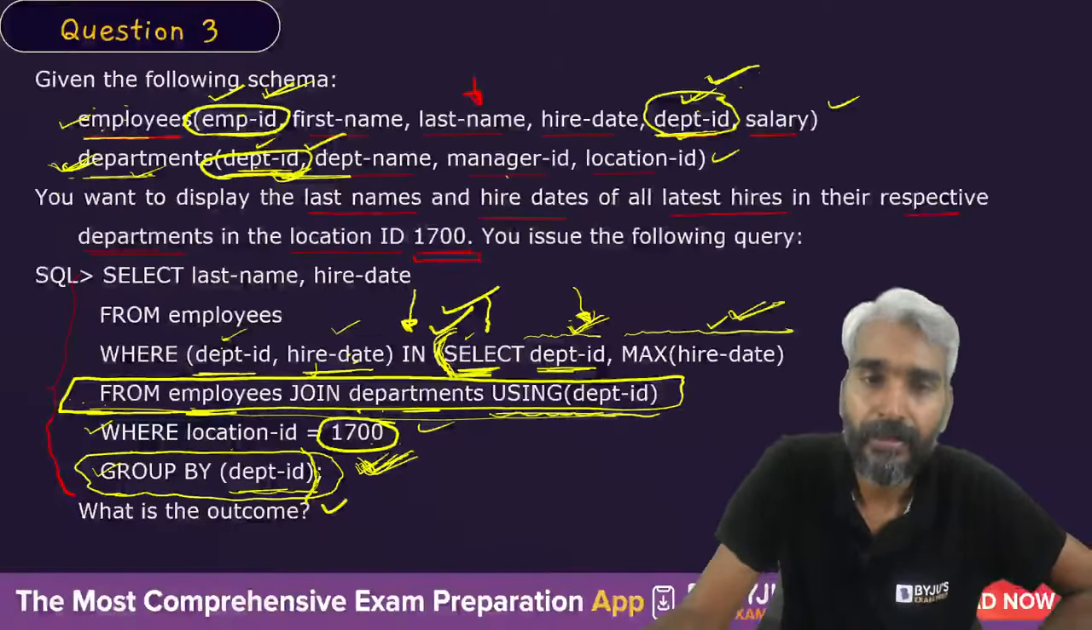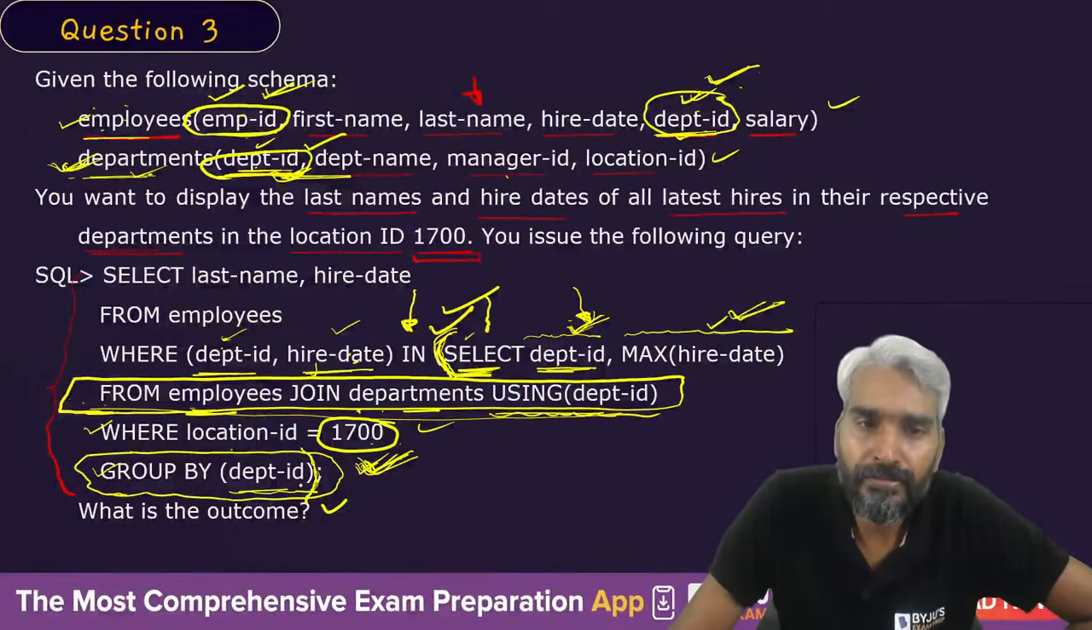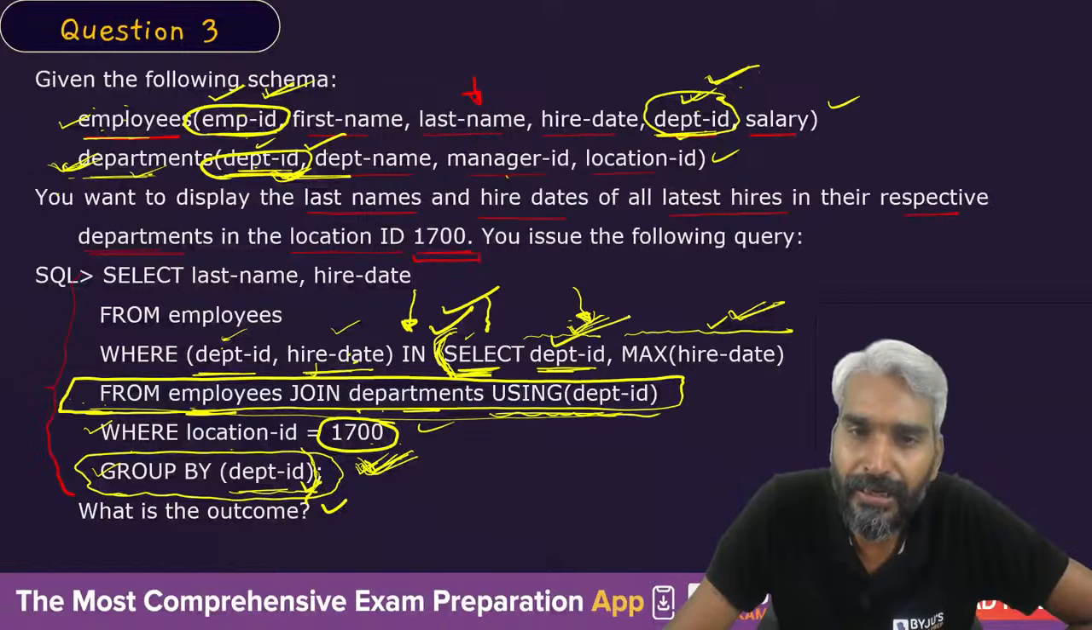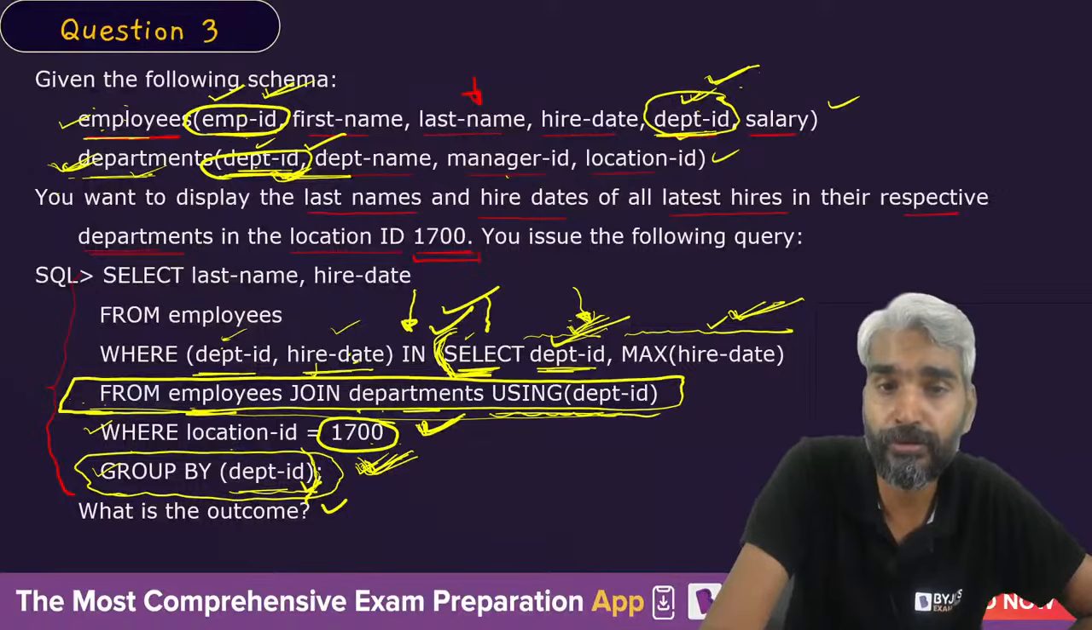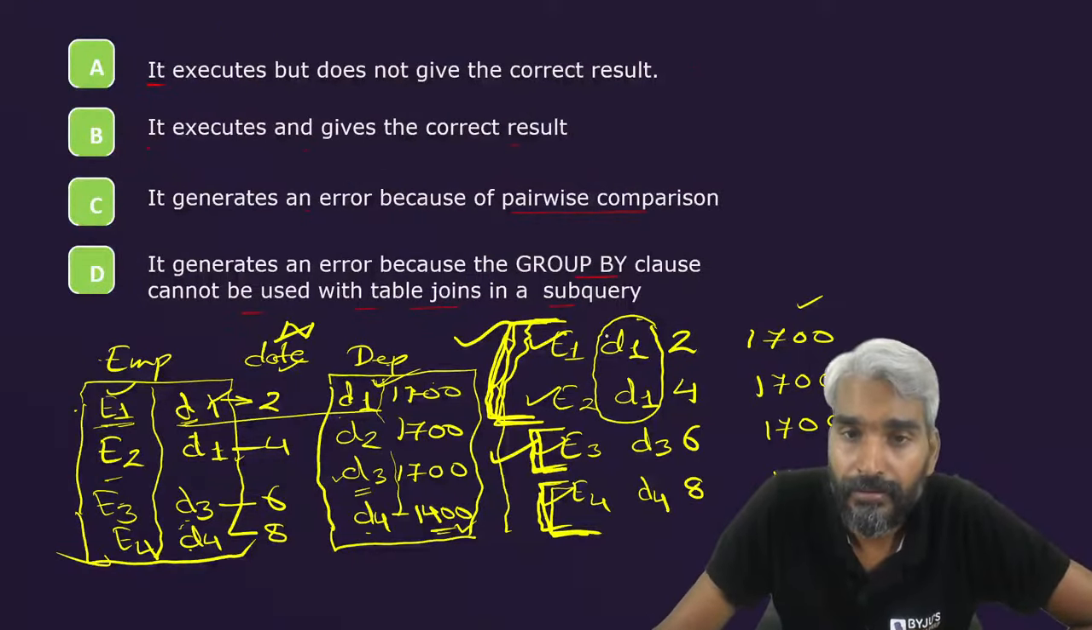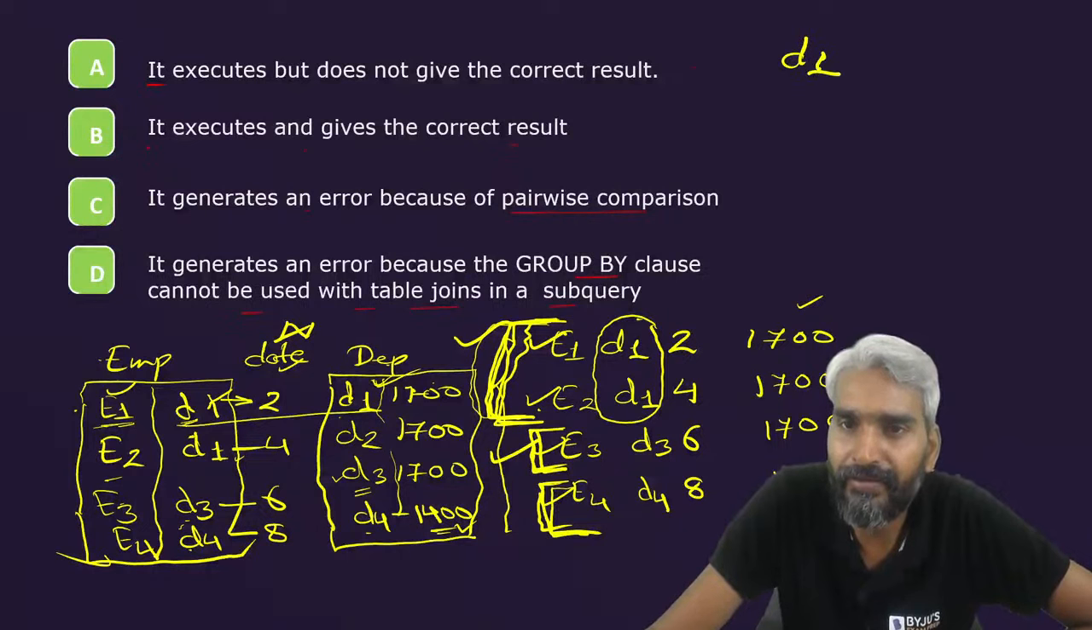Now what will happen? Whichever groups are selected based on this where clause, from those groups you will select the department IDs of those groups and the maximum of the hire date of those groups. So from this group of department D1, you will select the department ID D1, and you will also have the maximum of the hire date. So what is the maximum of the hire date?